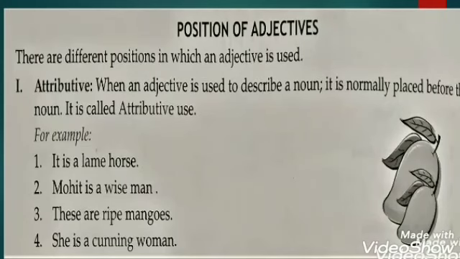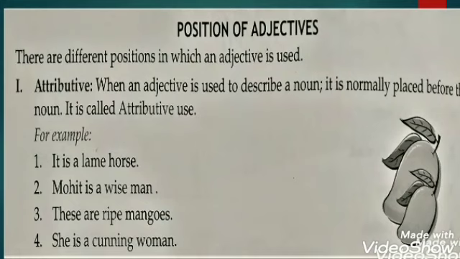Students, our next topic is position of adjectives. Children, unlike adverbs, which often seem capable of popping up almost anywhere in a sentence, adjectives mostly appear immediately before the noun or noun phrase that they modify. But sometimes adjectives appear even after the noun, like we have here. There are different positions in which an adjective is used.